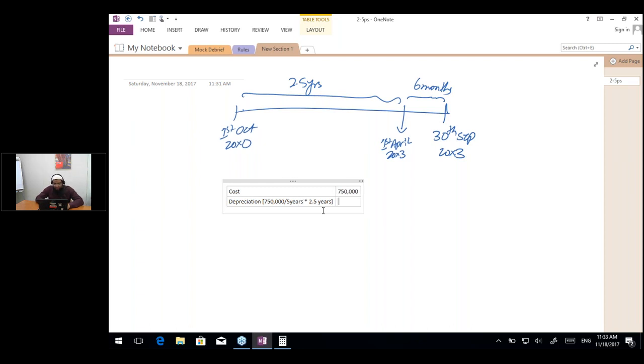So this is going to become 375,000. So the net book value before revaluation was 375,000. Is it clear till over here?